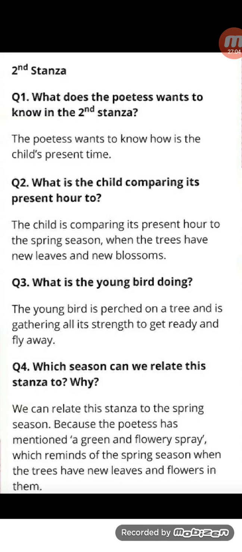The young bird is perched on the tree and is gathering all its strength to get ready and fly away. Question number 4. Which season can we relate this stanza to? Why? We can relate this stanza to the spring season because the poetess has mentioned green and flowery spray, which reminds us of spring season when the trees have new leaves and flowers in them.